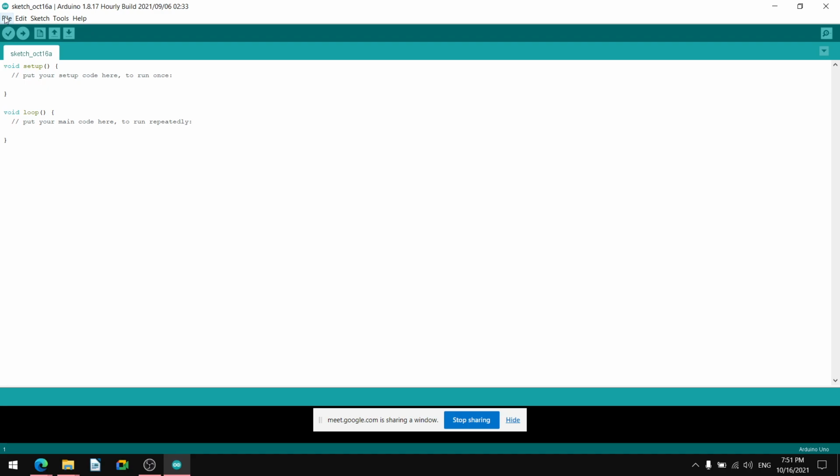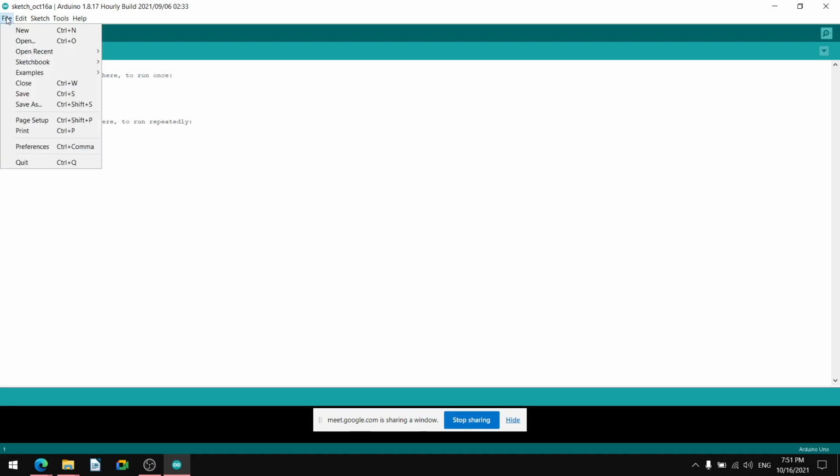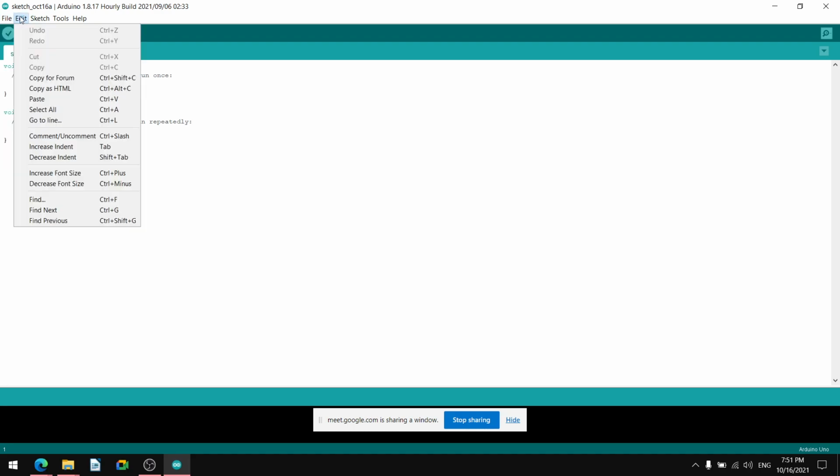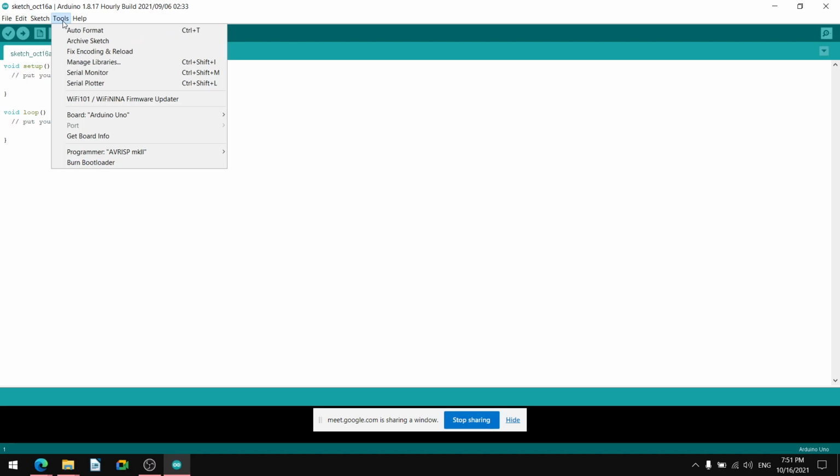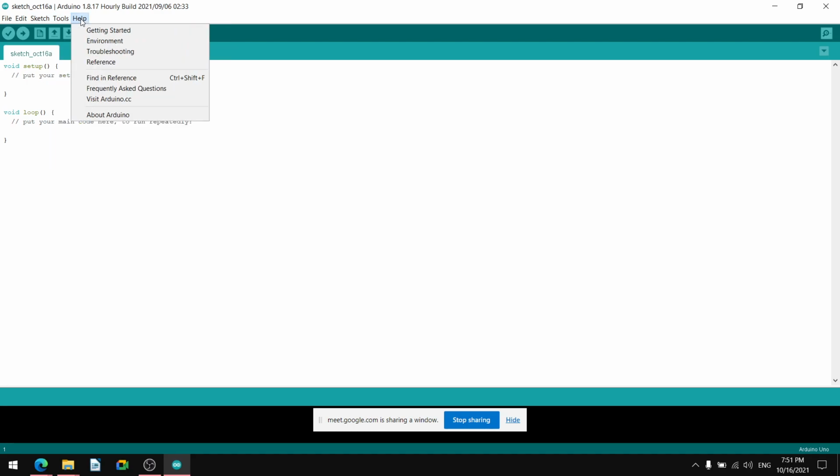So this is the File drop down menu. This is the Edit drop down menu. This is the Sketch drop down menu. This is the Tools drop down menu. This is the Help drop down menu. So this menu drops down from that click. So it is a drop down menu. So it is Sketch up to Oct 16a, Arduino 1.8.17. Okay.